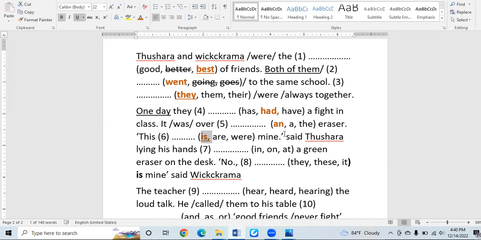Next one: "said Tushara, lying his hand." Now look at the sentence: "This is mine," said Tushara, lying. Up to here, this sentence has gone. I'll underline this part, then you will understand it very clearly.